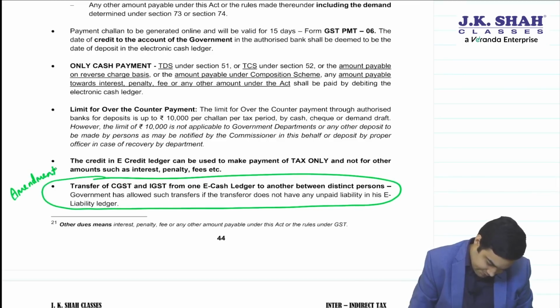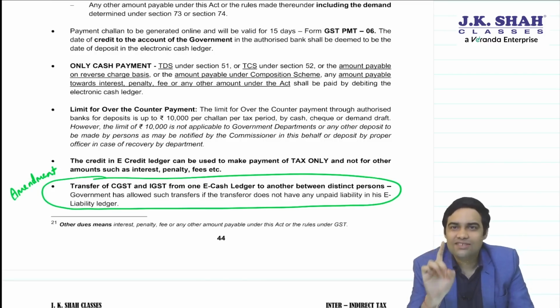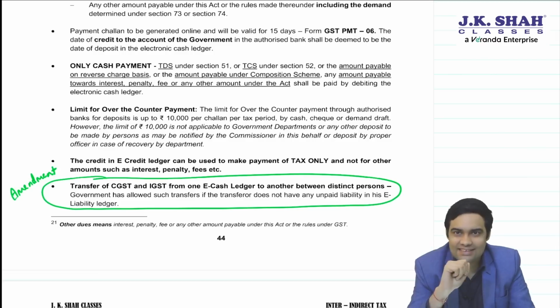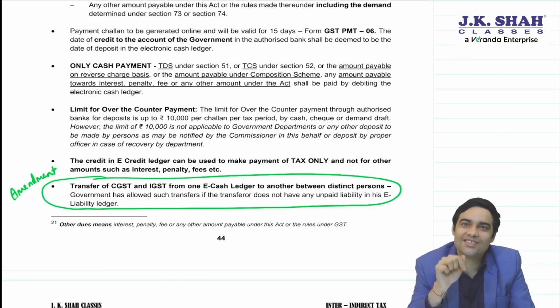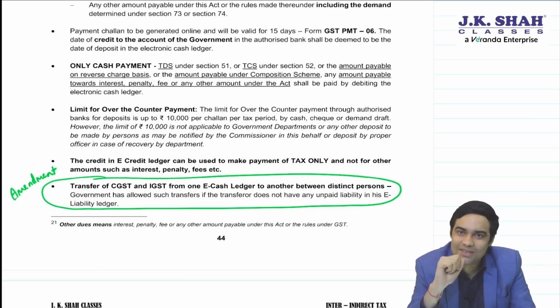What is this, sir? Now, you know that there was already a facility to transfer money within the eCash ledger between different major and minor heads. Like, if I have money lying in I tax, I can transfer it to C tax, I can transfer it to S tax, I can transfer it to C interest, I can transfer it to I interest. Full flexibility was given within the eCash ledger by filing a form called PMT09. This facility was already available. Now the government has added one more facility.